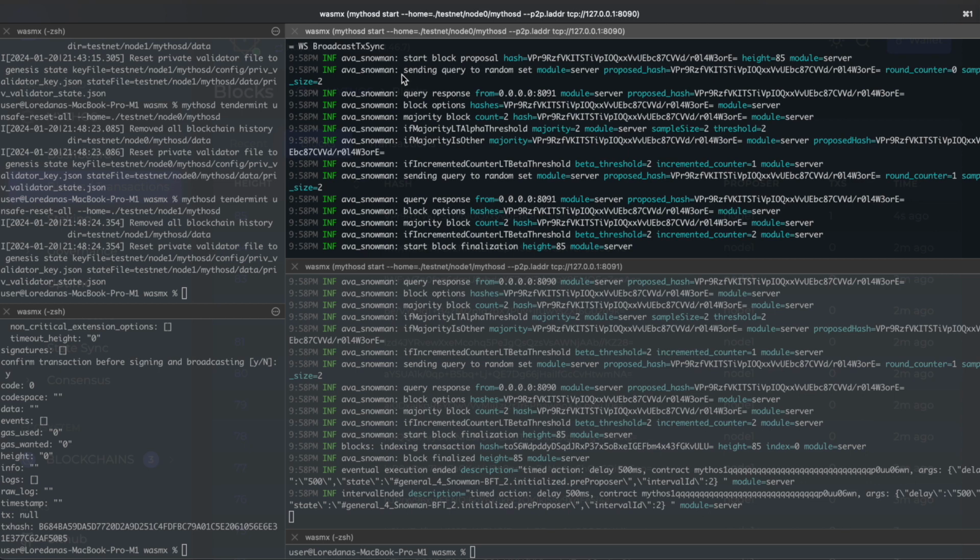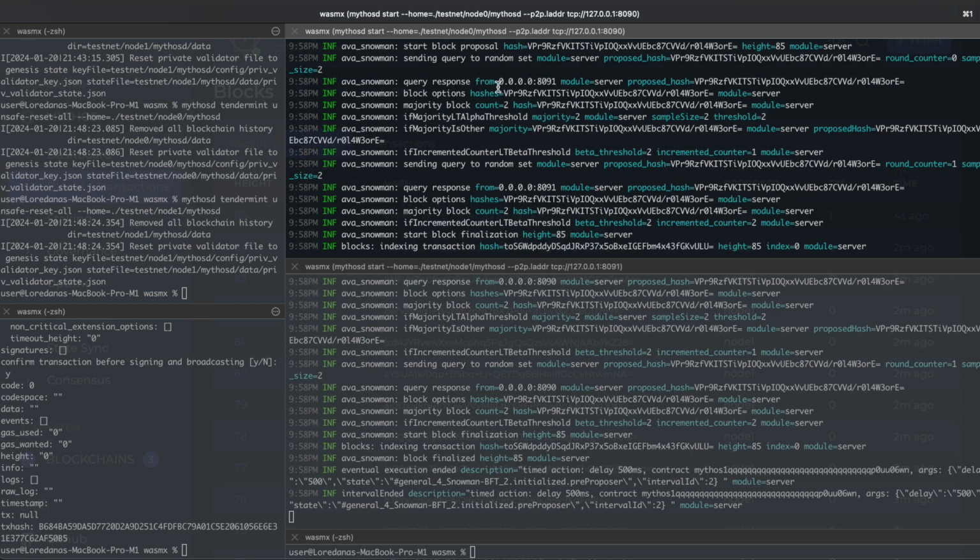So now we are sending the random sampling query to our random set with the proposed hash. Now the round counter is 0 and our sample size is 2, but we only have 2 nodes here. So we are going to only send this query to the other node. And these are the options we have for the next block, and we only have one option.